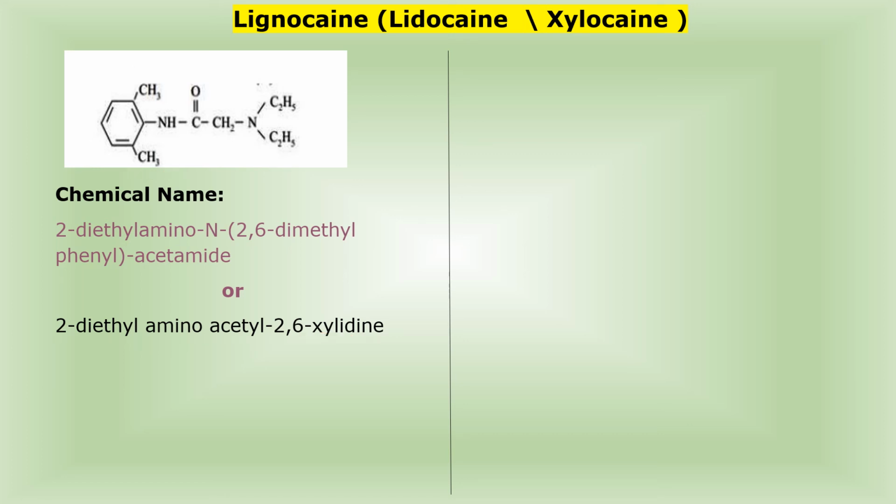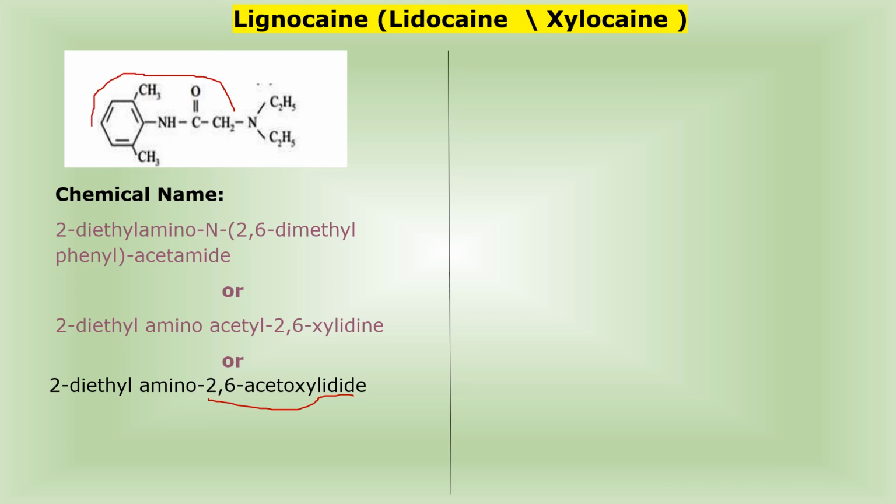Then the third chemical name, 2-diethylamino-2,6-acetoxylidide. Now I have changed the parent structure I have selected, that is 2,6-acetoxylidide. Now what is the structure? This is your structure.